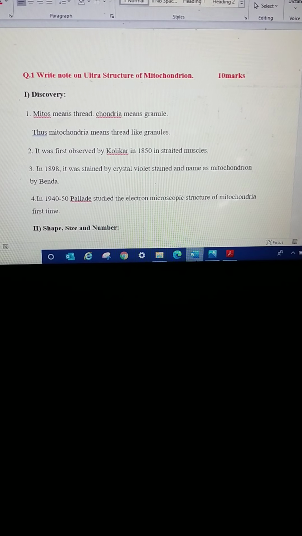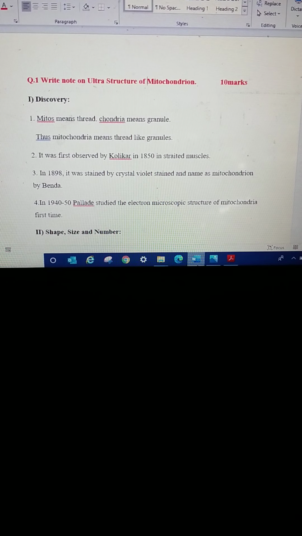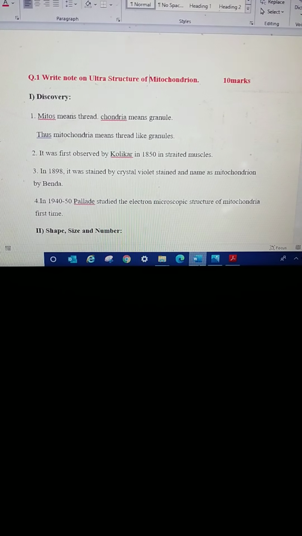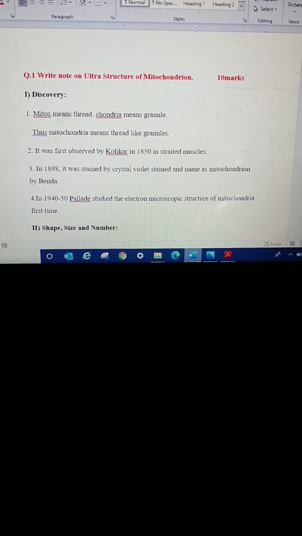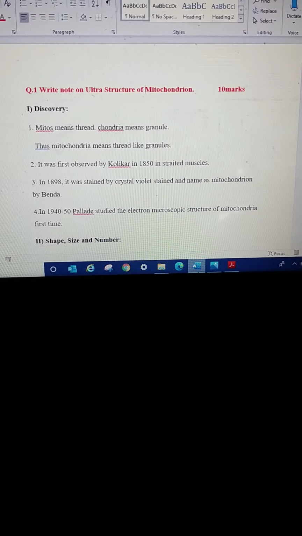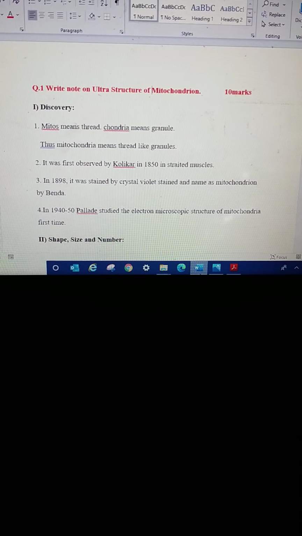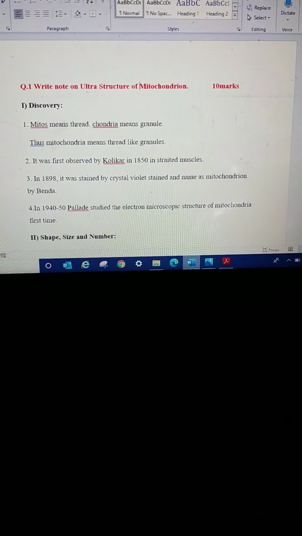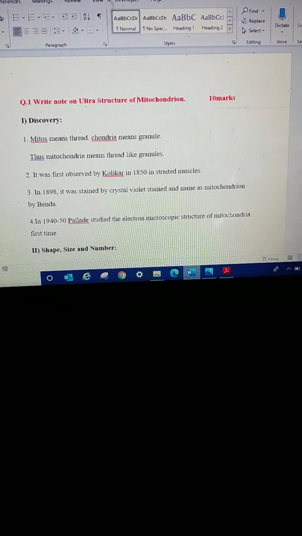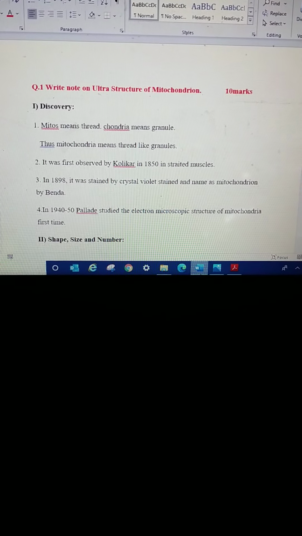Then in 1898 these cell organelles were stained by crystal violet stain, and they were named mitochondria by the scientist Benda. Then in 1940 or 50, scientist Palade studied the electron microscopic structure of these mitochondrial cell organelles for the first time. This is the discovery.